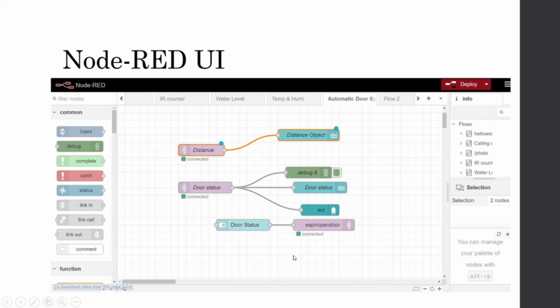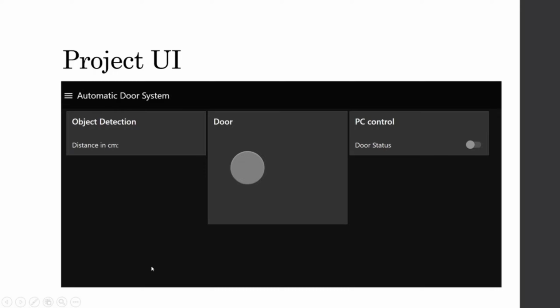The third one is the switch that we use in the UI to control the Arduino from the Node-RED UI. Here is the view of our project UI. Then we also have the browser. When we open the browser, it will react simultaneously with our hardware.